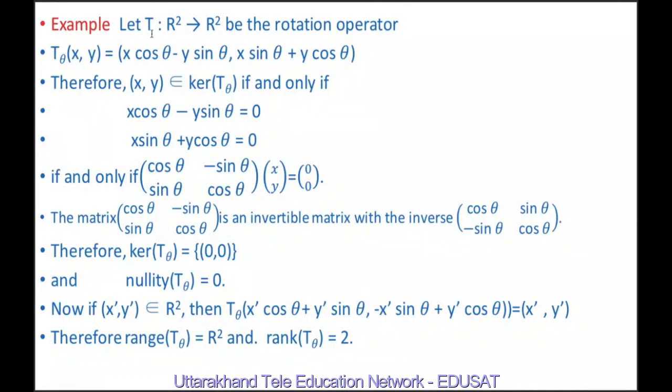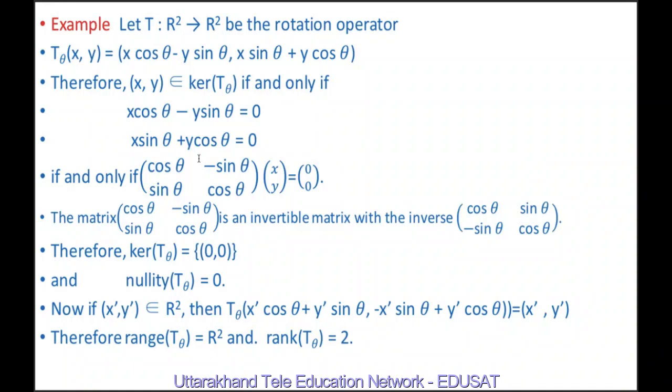Let T be a mapping defined from R square to R square. Let it be a rotation operator which is defined as T_theta(x, y) = (x cos theta minus y sin theta, x sin theta plus y cos theta). Therefore, (x, y) belongs to kernel of T_theta if and only if x cos theta minus y sin theta equal to 0 and x sin theta plus y cos theta equal to 0.